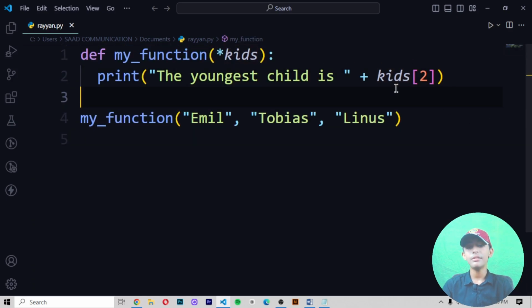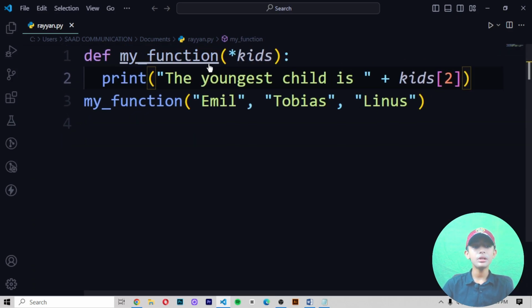Here you can see it. Why is it giving me "The youngest child is Linus"? Because first of all, in the second line of code, I write "The youngest child is", then I write plus kids, and then I write the number 2. But I write the number 2, so why is it not giving me Tobias? Why is it not giving me Linus?